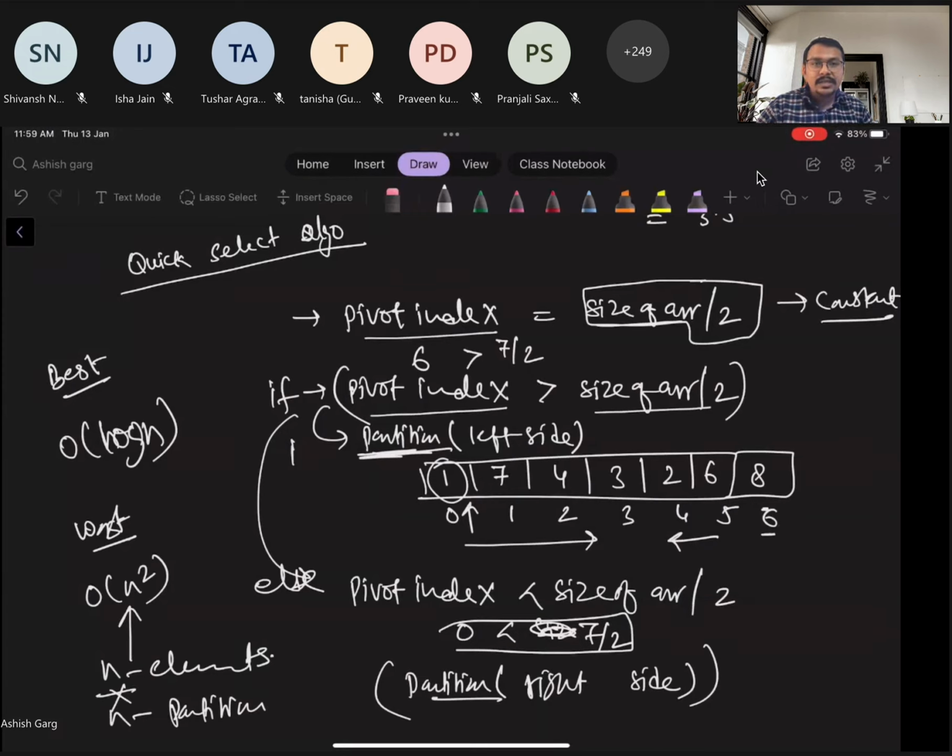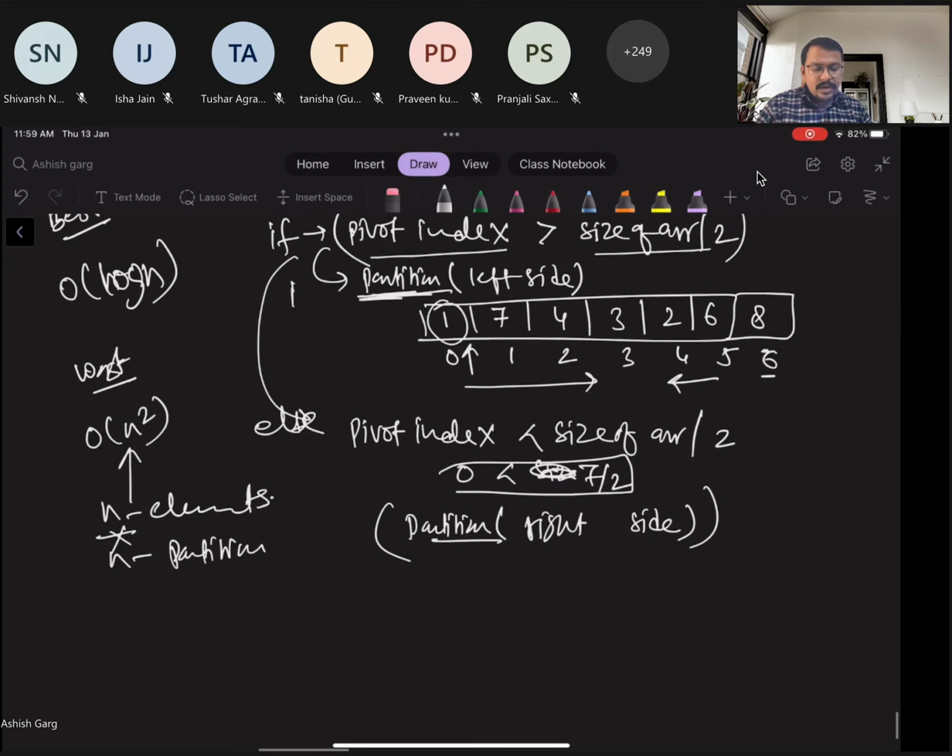So in the worst case it may work worse than the sorting algorithm also. But it is only one case, otherwise it works very well.